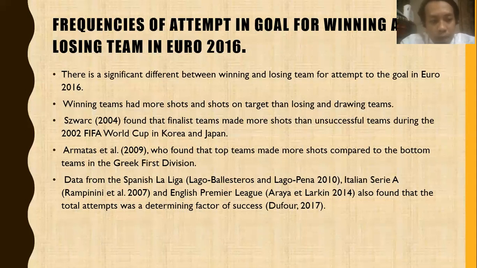The next article that supports this is Armatas et al. 2009, who found that top teams made more shots compared to the bottom teams in the Greek first division.